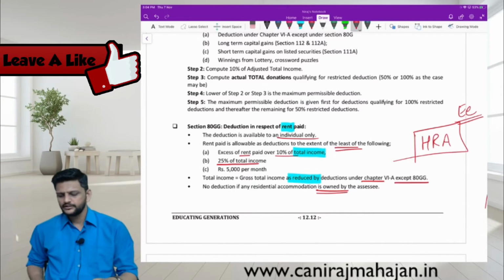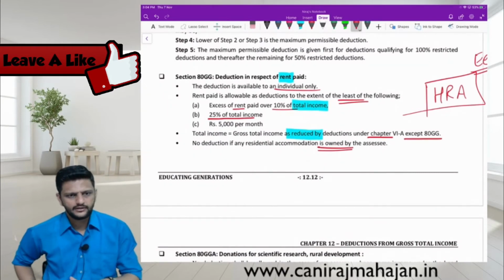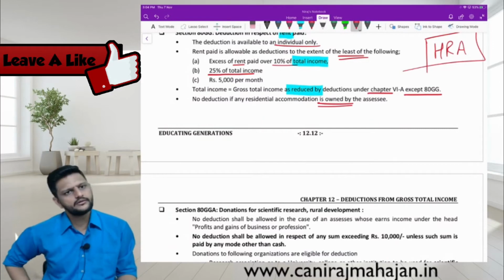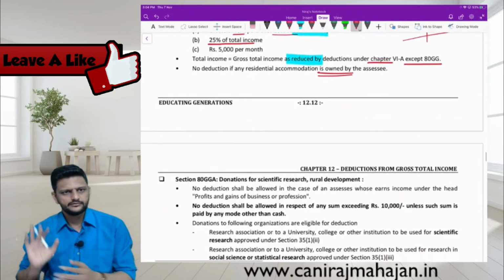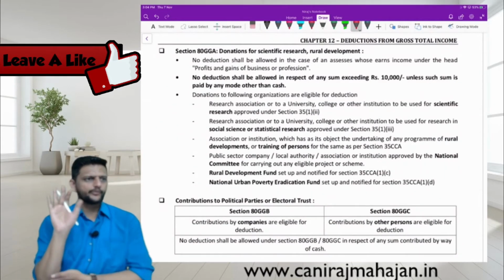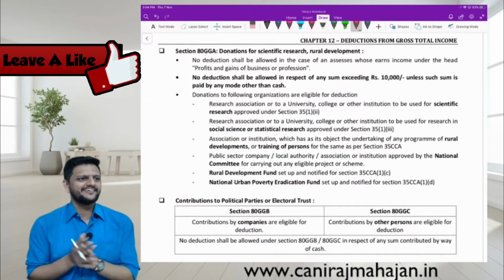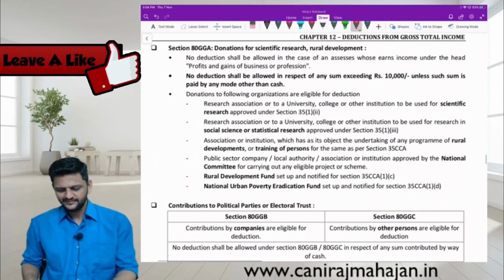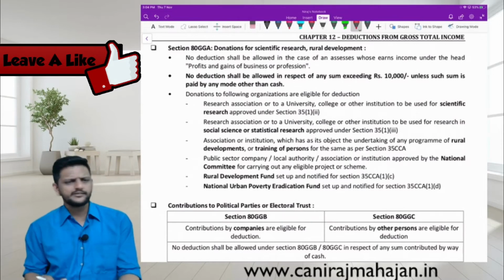Then you have to file ITR, income tax return. And if you are filing income tax return with incorrect information, then you will get a love letter. Love letter from income tax department: please come and visit us for tea. Something like that. Obviously then they will understand something wrong is happening.